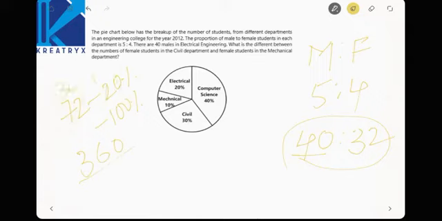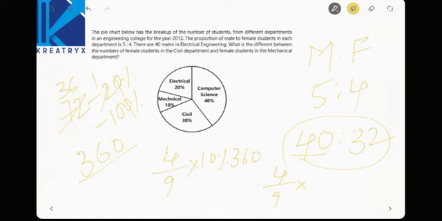Now totally in a college there are 360 students. Now females in mechanical means nothing but 4/9 into 10% of 360.